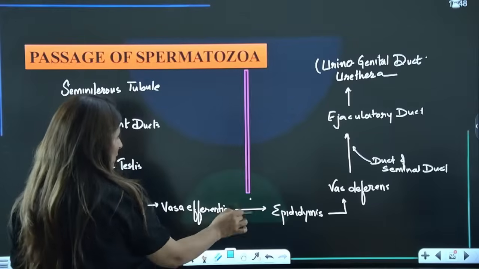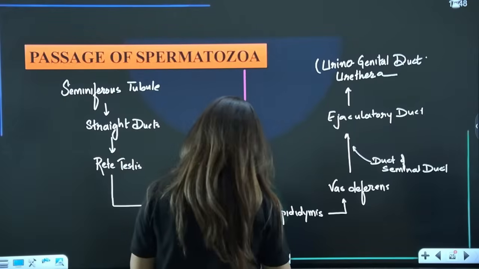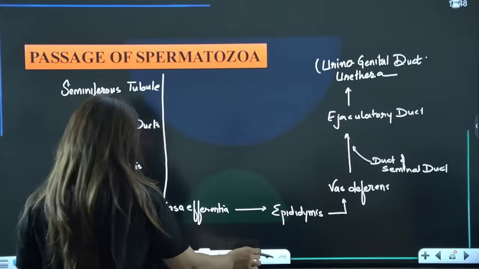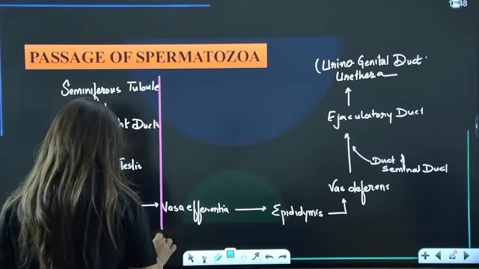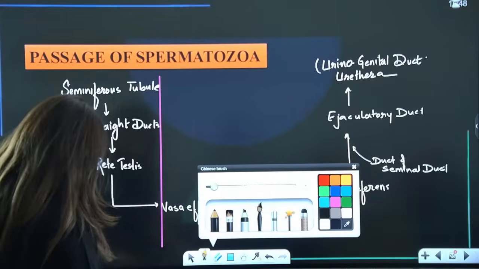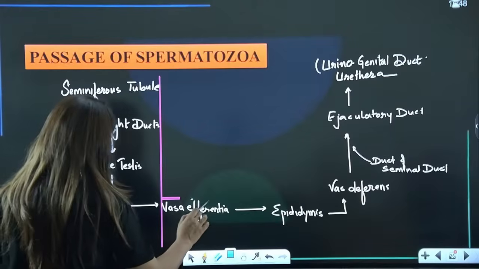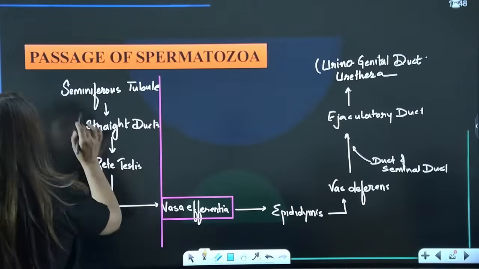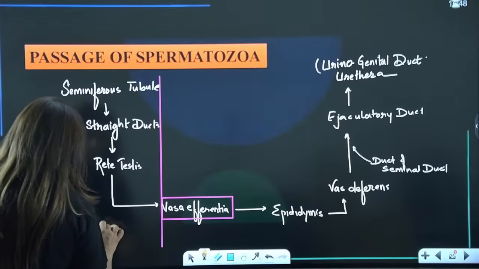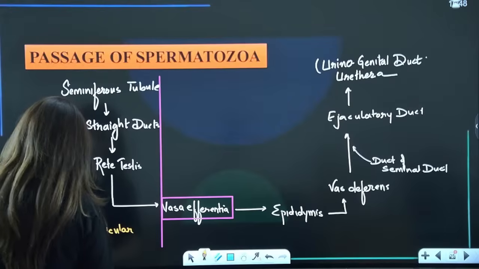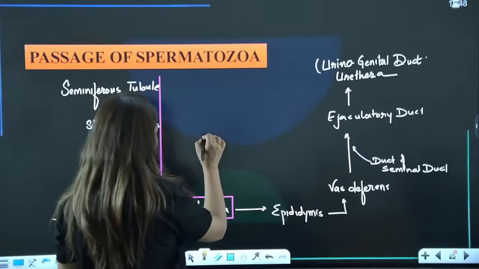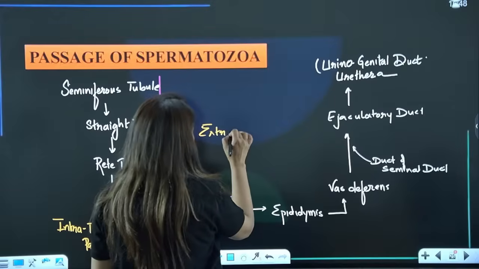So guys, till vasa efferentia, the sperms were within the testes. So it was vasa efferentia which carried sperms outside the testes for the first time. So guys, this represents the intratesticular pathway, while from vasa efferentia onwards, this represents the extratesticular pathway.